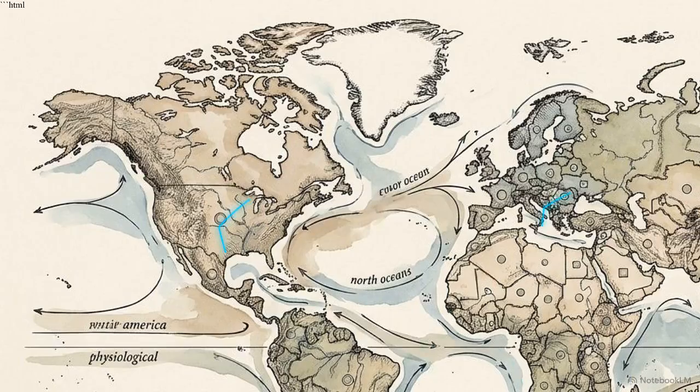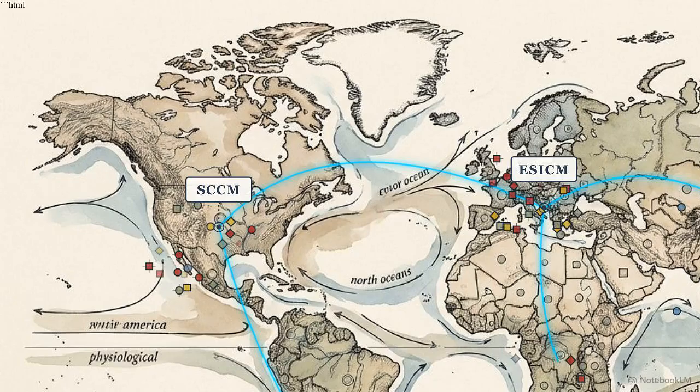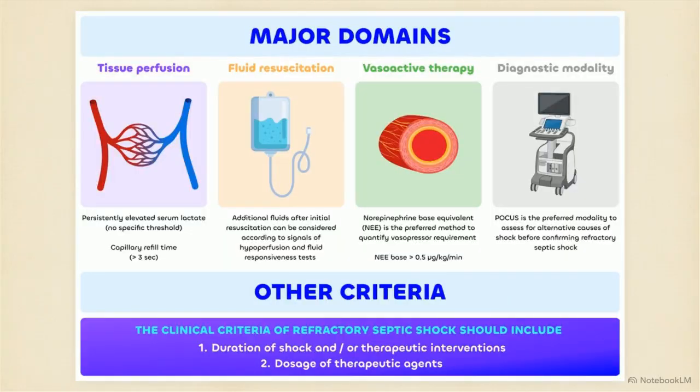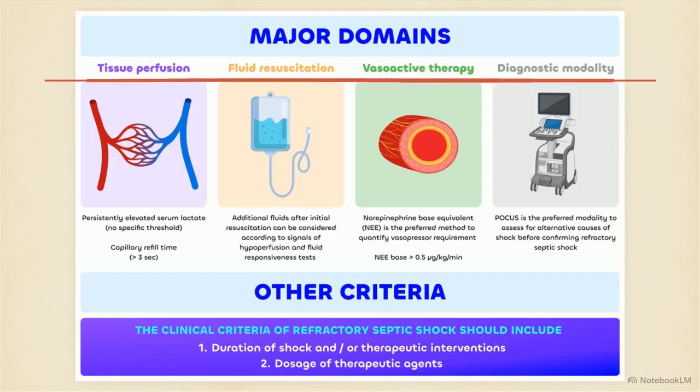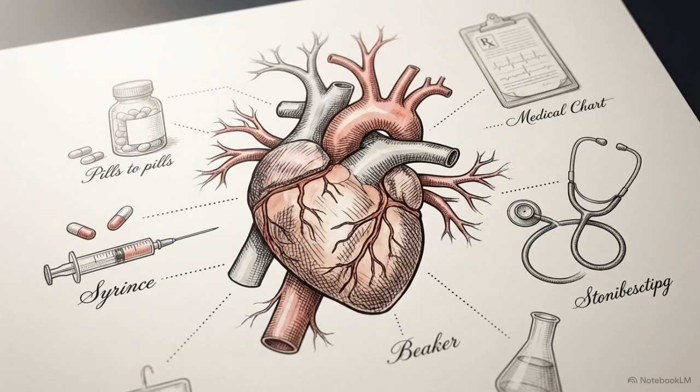To solve this, the Society of Critical Care Medicine and the European Society of Intensive Care Medicine convened 56 global experts to build a unified consensus. The result is this 4-quadrant framework, moving the diagnosis from subjective observation to an objective, measurable threshold. We will deconstruct these domains: tissue perfusion, vasoactive therapy, fluid resuscitation, and diagnostic modality, to see exactly where true refractory status begins. Because isolating pure, persistent tissue hypoperfusion requires stripping away the multifactorial noise of the ICU.